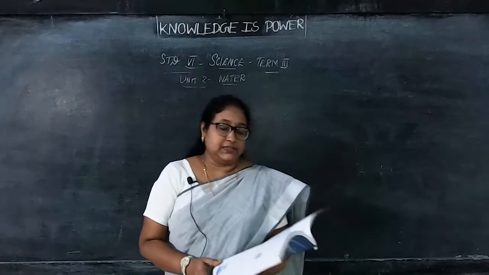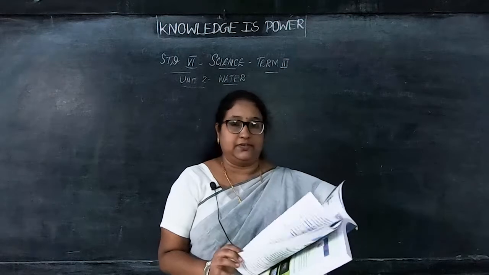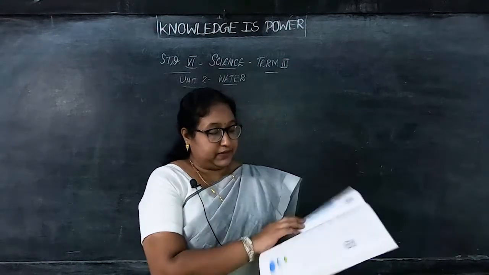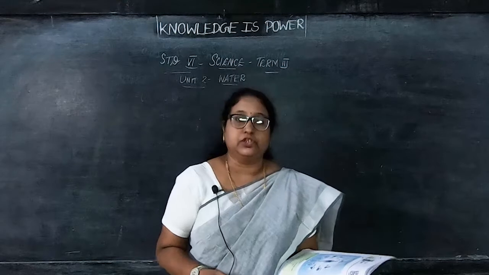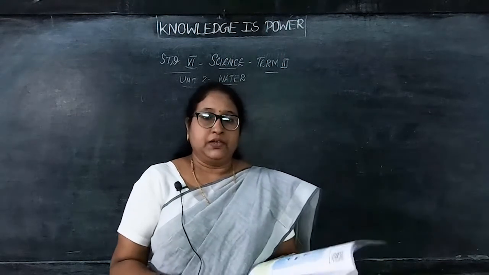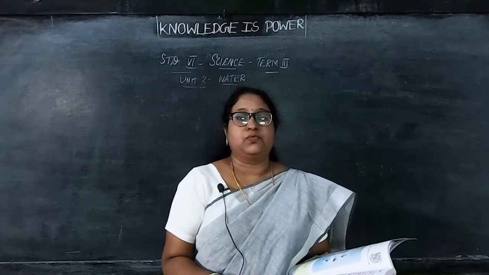So for you children, in this lesson, the full lesson is not there for you. Some of the portions are omitted. Like for example, you have been given the book. I think you have bought the book, children. Those who have not bought the book, buy the books available in the school. That will be easy for you to learn and understand what I am telling.